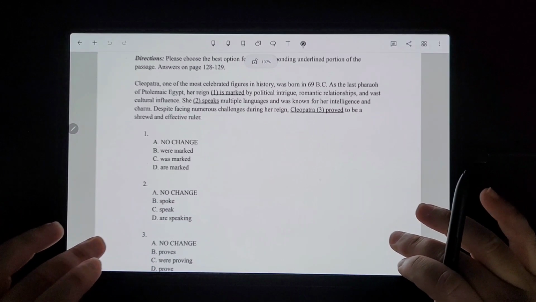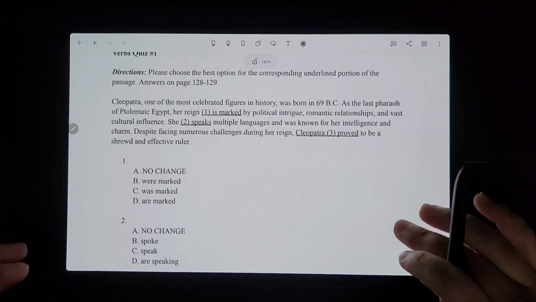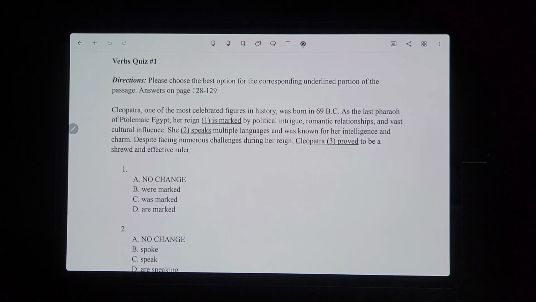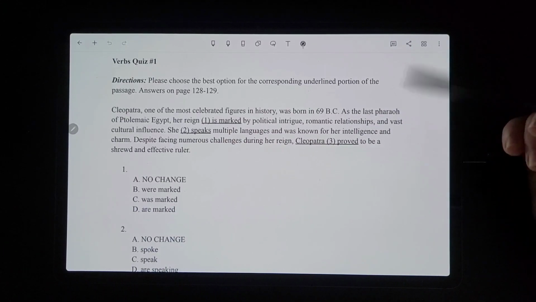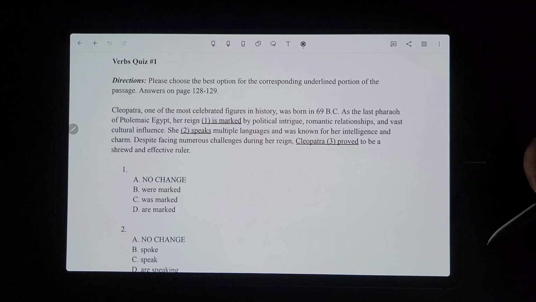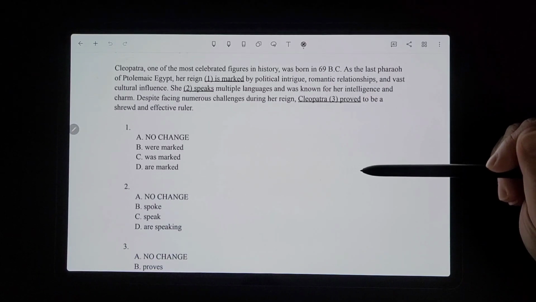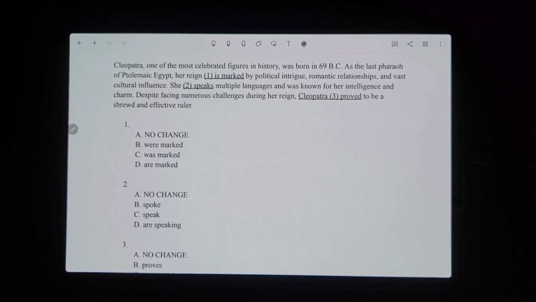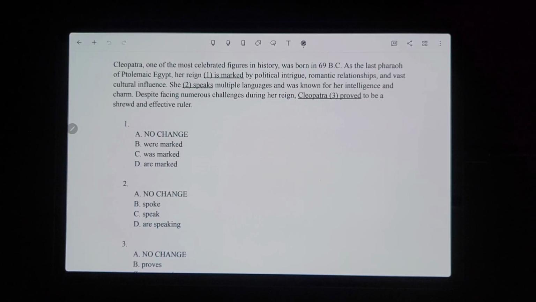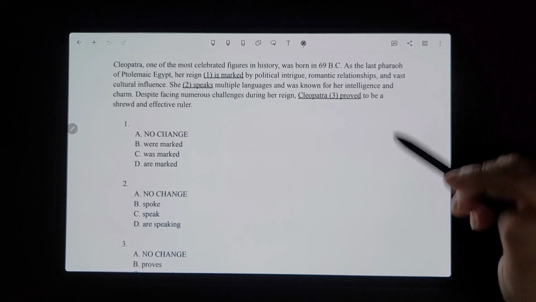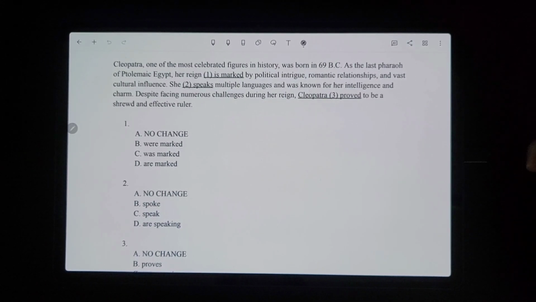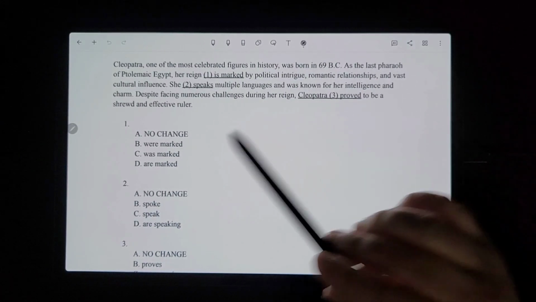Okay, so we're going to be doing the verb quizzes in the context and agreement chapter for my book, Overcoming SAT and ACT Math, or not ACT Math, sorry, English and Grammar. So let's start with this one. So remember, with the verbs, we're talking about verb tense, and we're also considering subject verb agreement sometimes. Those are the main things that they're going to be testing you on.